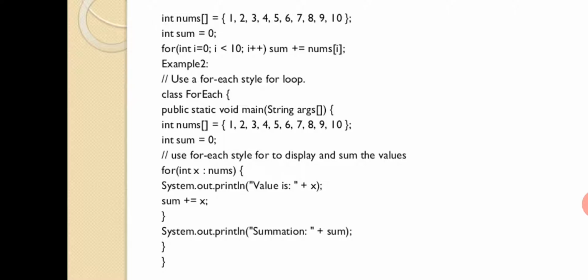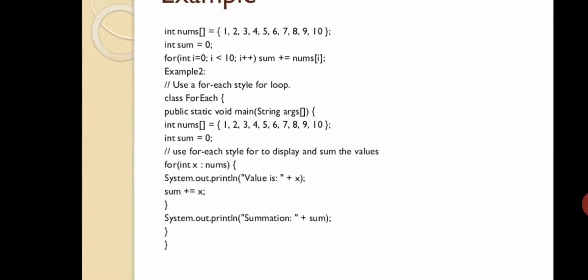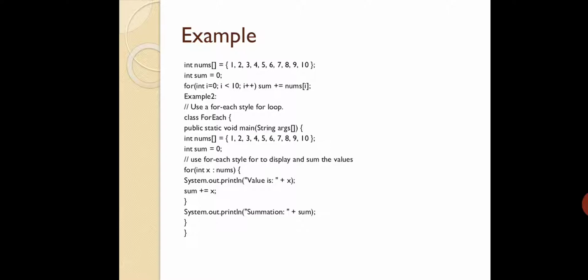Fine. So for a better understanding, you can execute it if you have a system, or if you have a phone, you can go for online compilers. You can write this code and you can see the beauty of this particular for each loop. It is actually minimizing the complexity level.